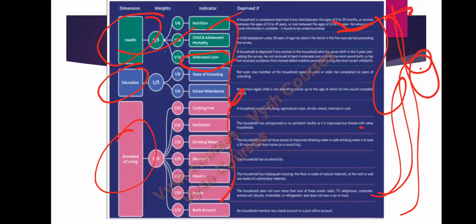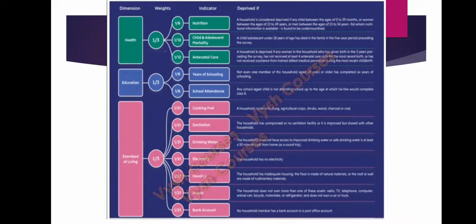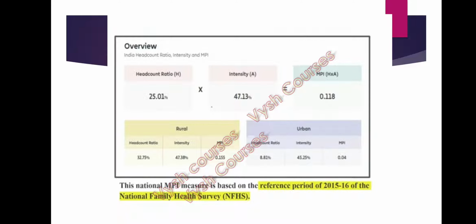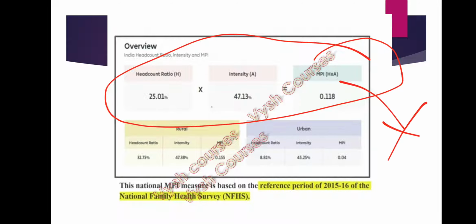But you have to remember these 12 indicators. They will be asked in the MCQ format in the prelims, and you can also mention these kinds of details in your mains answers. If you see the overview, it is calculated this way: headcount ratio into intensity is equal to the multidimensional poverty index.